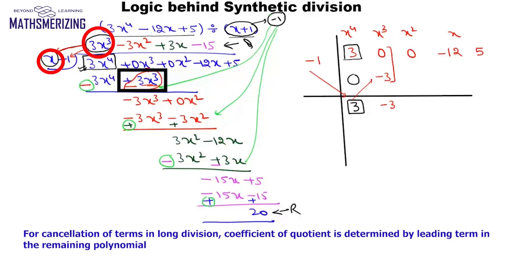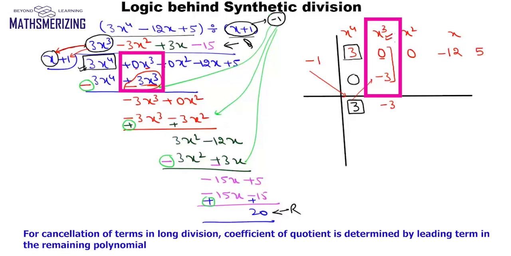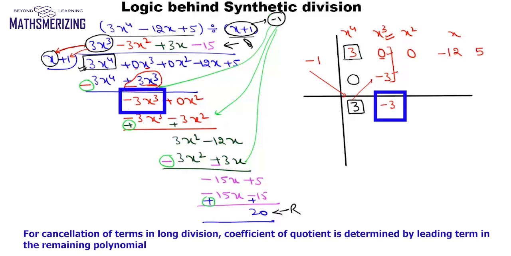So previously the coefficient of x cube was 0. Now we have another term that contains x cube and whose coefficient is minus 3. So now we have two terms having x cube, and their coefficients are 0 and minus 3. So 0 plus minus 3 is minus 3. So now minus 3 is my leading coefficient, and that is the reason I'll multiply it with minus 3x square. So that's why I'll choose minus 3 as the next coefficient in the quotient.